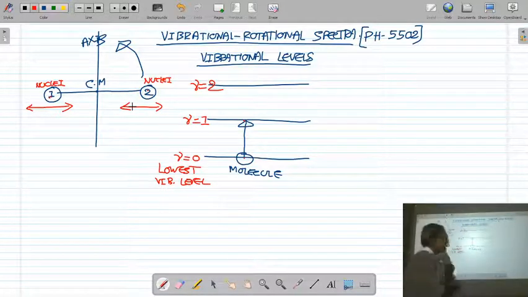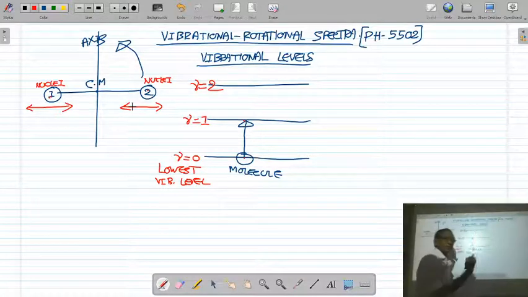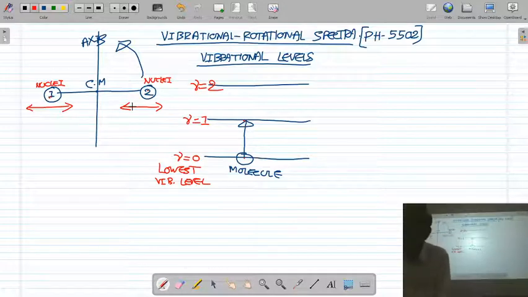Due to the vibrational motion, the molecule has vibrational energy levels, and when the molecule makes a transition from one vibrational level to another, it gives the vibrational spectra. So I write the first important feature.